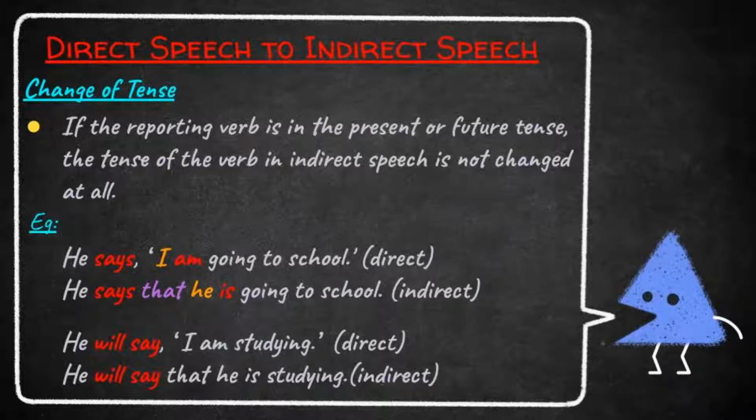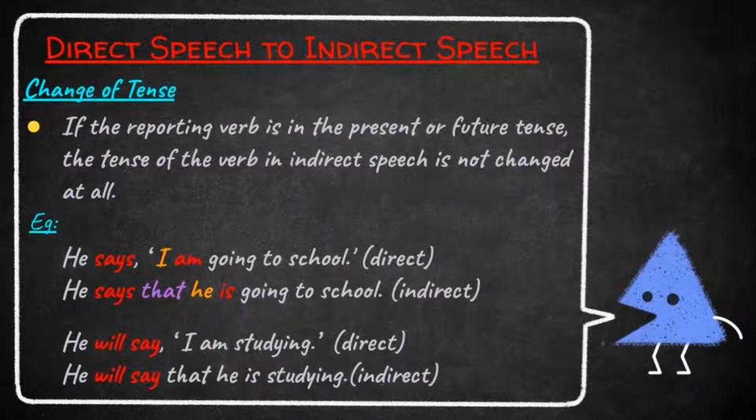Okay, students, let us see the example here. Look at the given example. He says, "I am going to school." This is direct speech. And what are the things we want to change now? Change in punctuation and pronouns. Look here, when you're changing to indirect speech, remove the punctuation marks first. Remove the comma and quotation marks. He says. So the reporting verb is in the present tense.